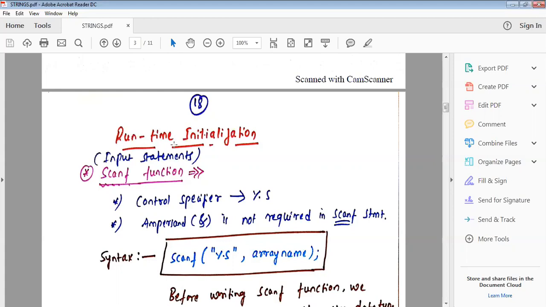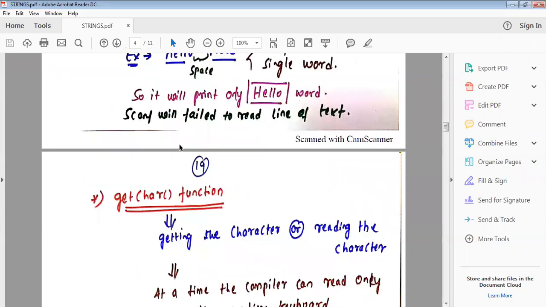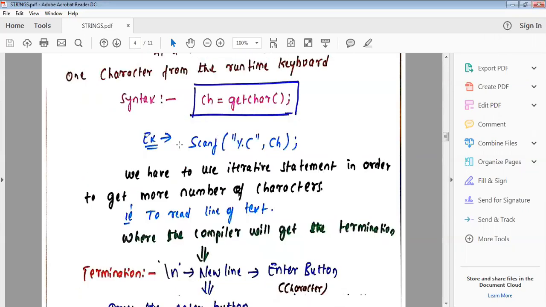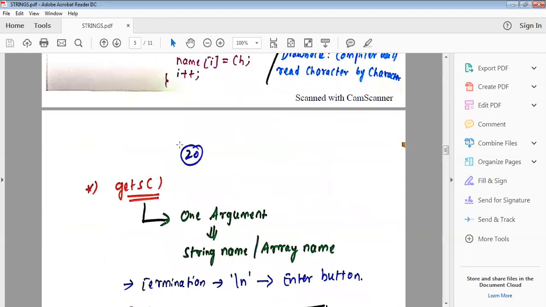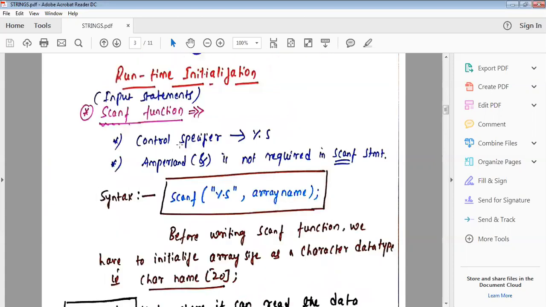The input statement is again classified as scanf function, then getchar function, then gets function. So these three functions come under input statements.